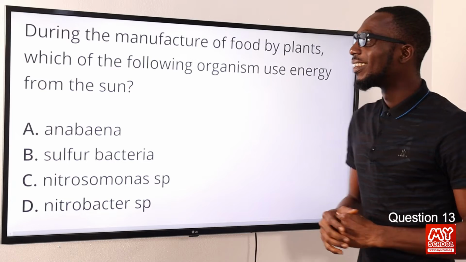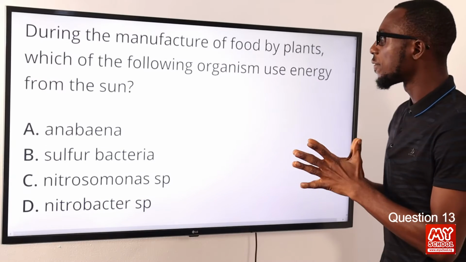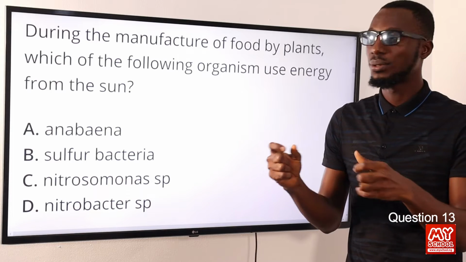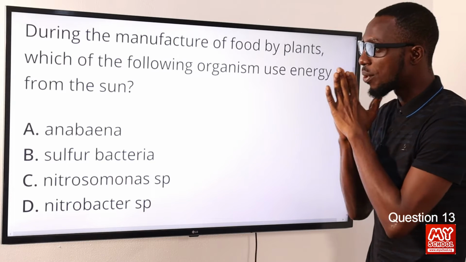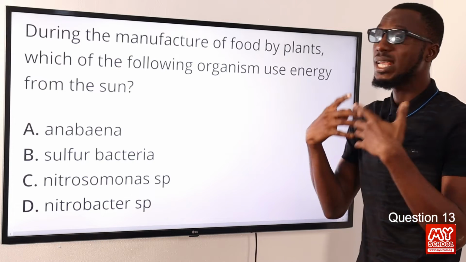Question 13. During the manufacture of food by plants, which of the following organisms use energy from the sun? Okay, so I'm going to be pointing to an Anabaena. Okay, it's an example of blue-green algae. We are talking about cyanobacteria.